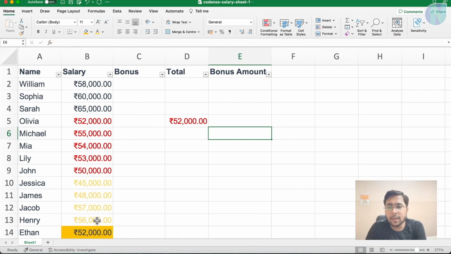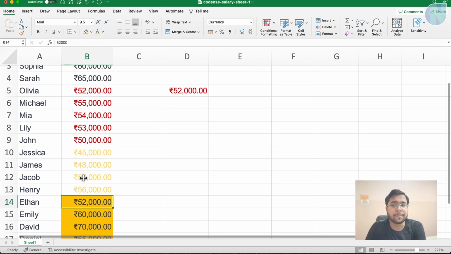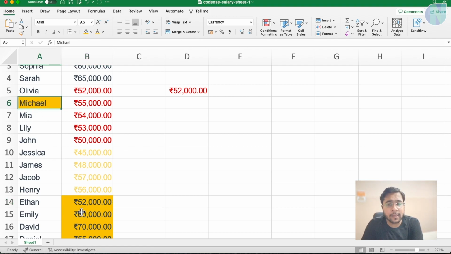How does it work? For example, there is some formatting in this cell, like this 52,000. I can do formatting and I can select any cell. So whatever formatting is applied on that cell will be applied here as well. I want to apply this formatting. Suppose it is red color and there is some italics. So I will copy it and I can select multiple cells. So the same formatting, italics and red color, is applied on that.